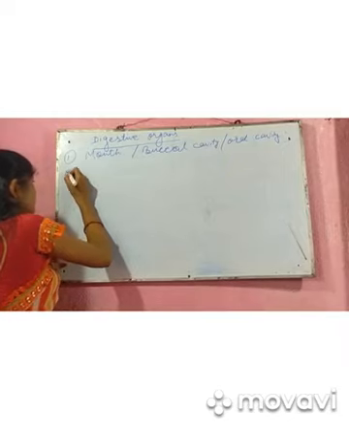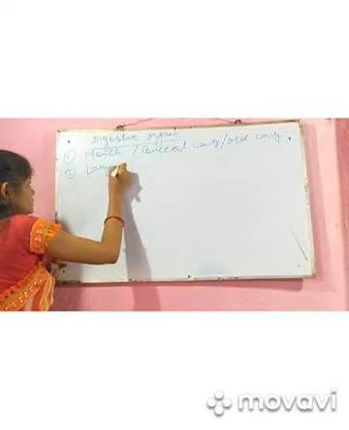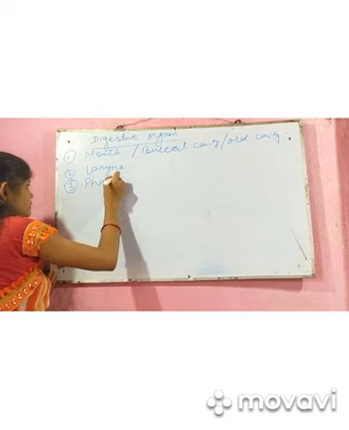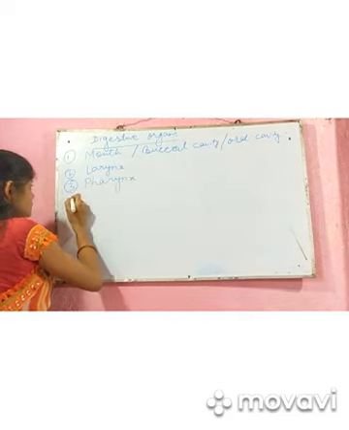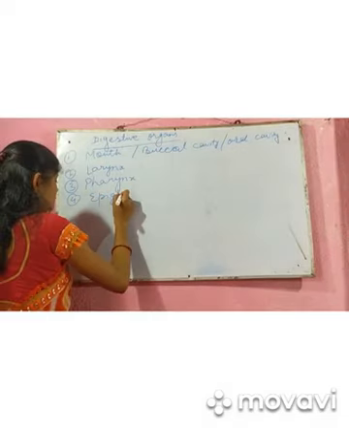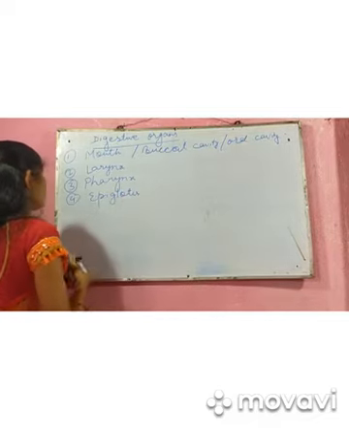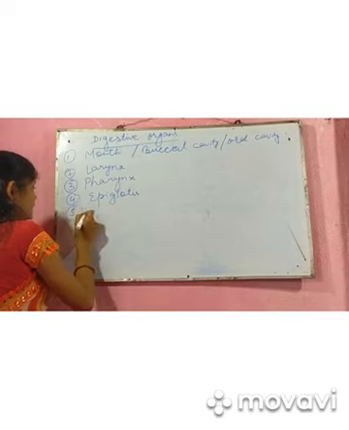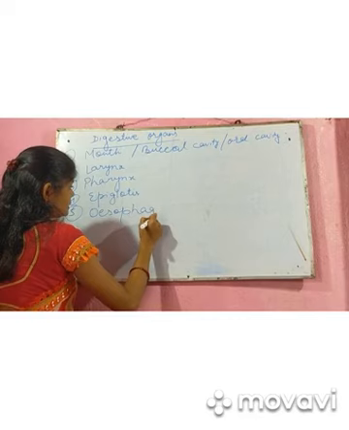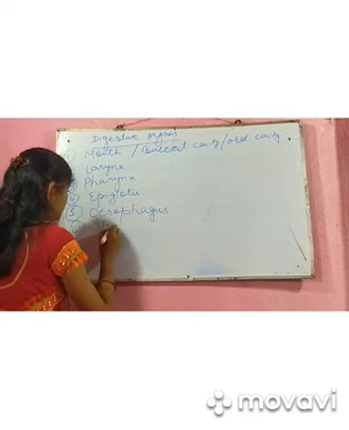The next one is larynx, pharynx, epiglottis, esophagus, stomach.